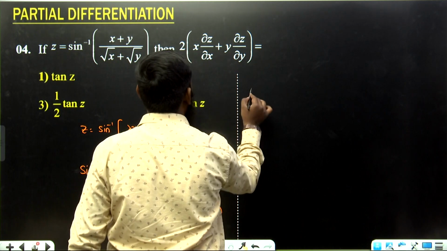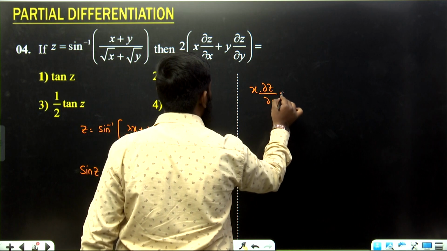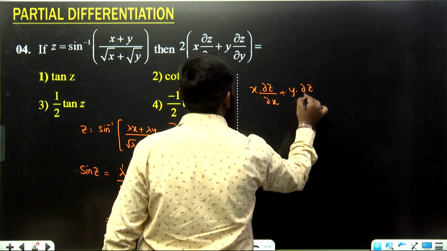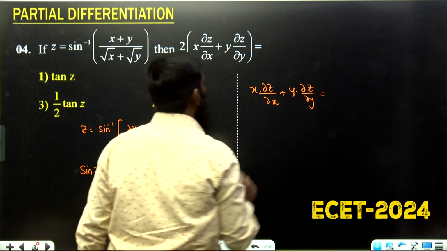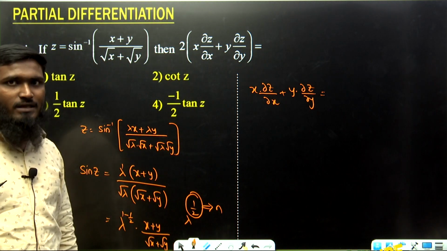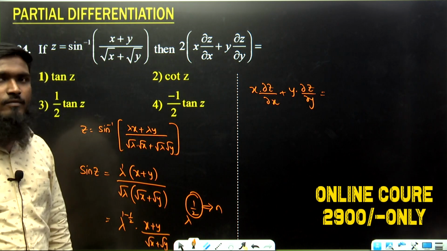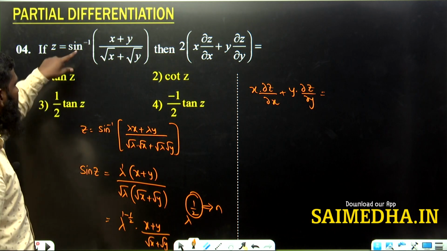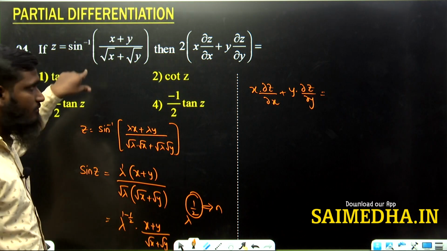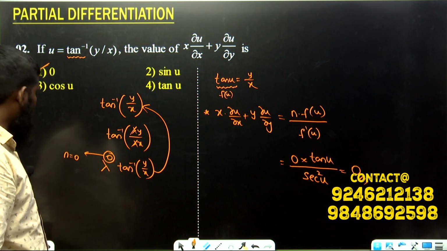Now we have x into dou z by dou x plus y into dou z by dou y is equal to, if we have u, we write nu like that, yes or no, but if we have z, we have to write nz. Okay, now as this part is becoming like f of z over here, what is the f of u formula?